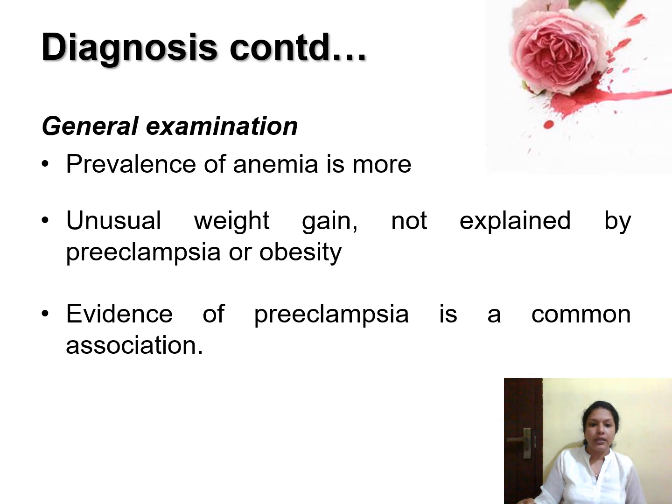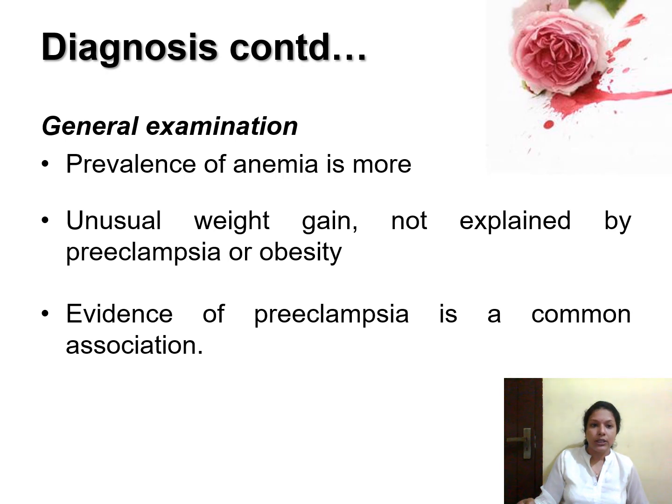If you're performing the general examination, the chance for anemia is more because two babies are growing inside the uterus. These two babies need the vitamins, minerals, hemoglobin, everything. So the chance for the mother getting anemia is more, and sometimes the lady will get unusual, excessive weight gain. If it is not because of preeclampsia and obesity, you can suspect multiple pregnancy.